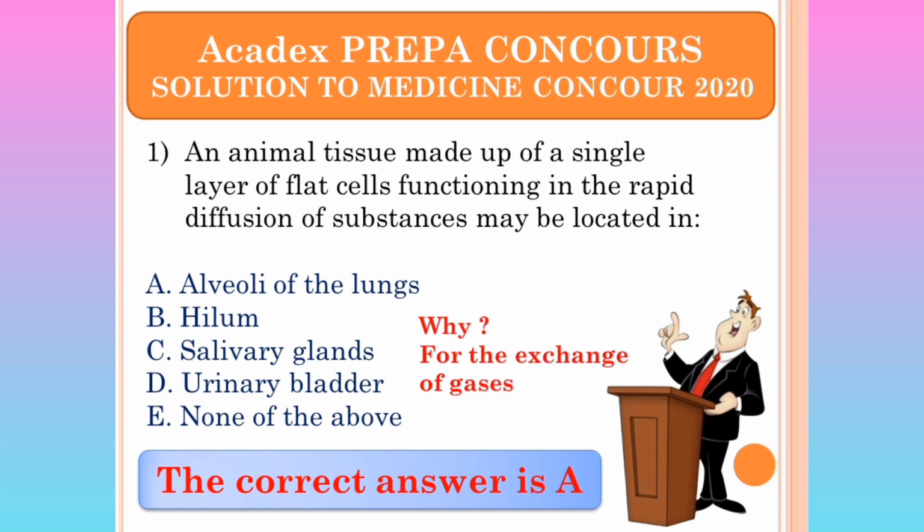Let's look at the why. For the exchange of gases, remember the lungs is the place where gaseous exchange takes place through diffusion. So this particular animal tissue will more likely be found in the alveoli of the lungs, where it is going to facilitate the diffusion of gases, since it is made up of a single layer of flat cells, and this is functioning in rapid diffusion.